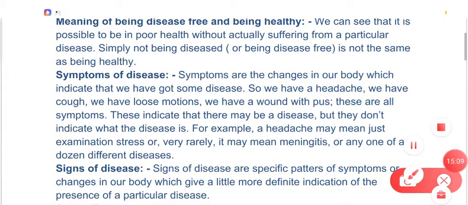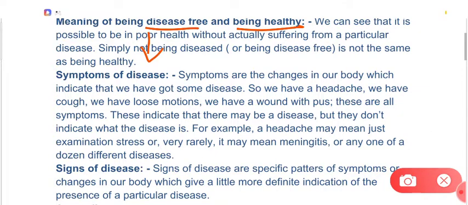There is a certain difference in being disease free and being healthy. So if we say that we are disease free, that doesn't mean that we are 100% healthy. A disease free person may be either healthy or unhealthy. For example, some person doesn't have a disease, but the person is depressed due to certain social causes or personal causes, right?